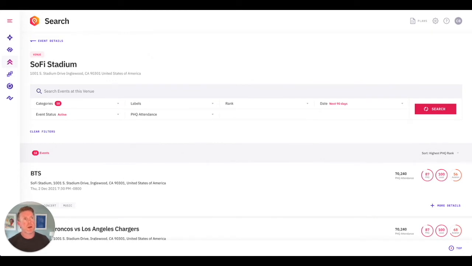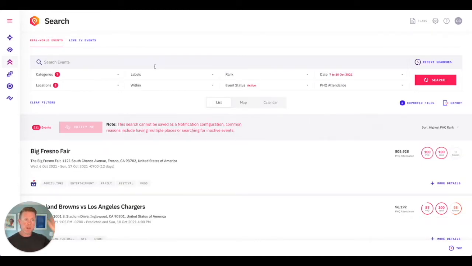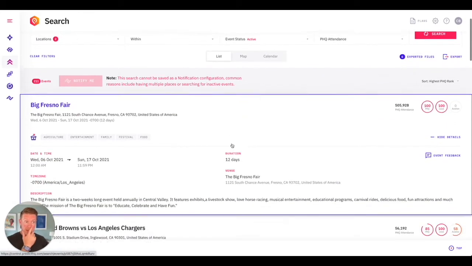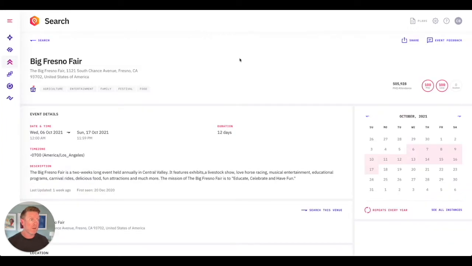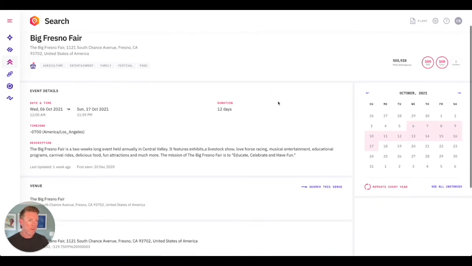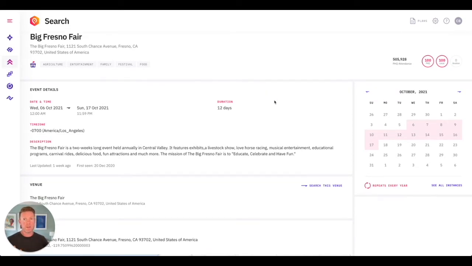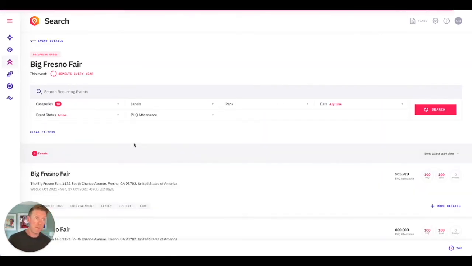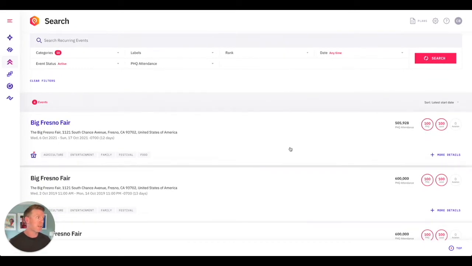Now, if we just go back to our event search, you can see the Fresno Fair there. Now, this is a very, very significant event. And so if we just dive into that particular event itself, we can see the duration of that is 12 days. You can see there's 505,000 people going to be attending. But the other really cool thing, we have recurring events, meaning there are certain types of events that continuously recur. So you can actually quickly go in and see the instances of this particular event. So scrolling all the way down here, you can see the different years at which this has occurred.